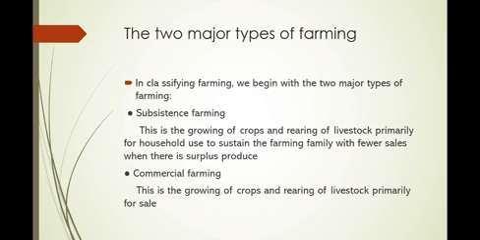So subsistence farming is the growing of crops and rearing of livestock, primarily for household use to sustain the family. Of course, here and there, they may sell their produce if they have surplus, meaning that if they are satisfied in their home by what they get, they sell the extras.